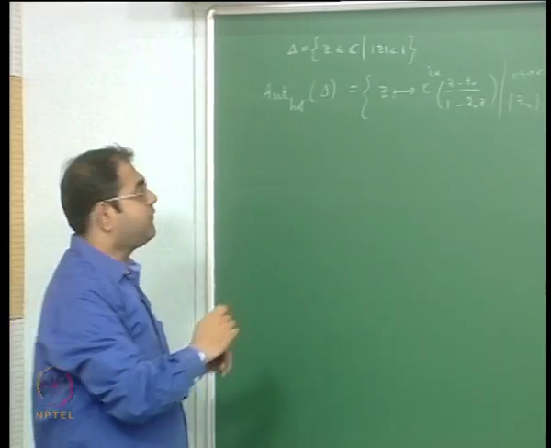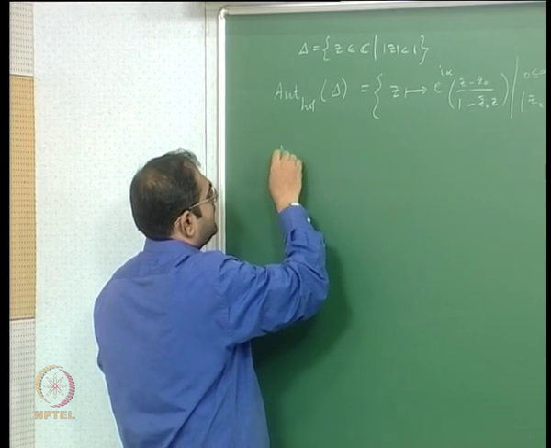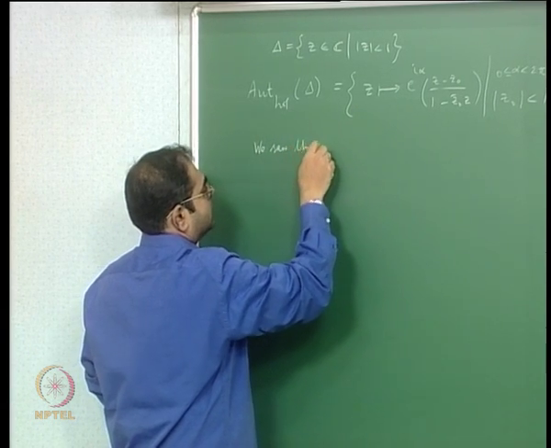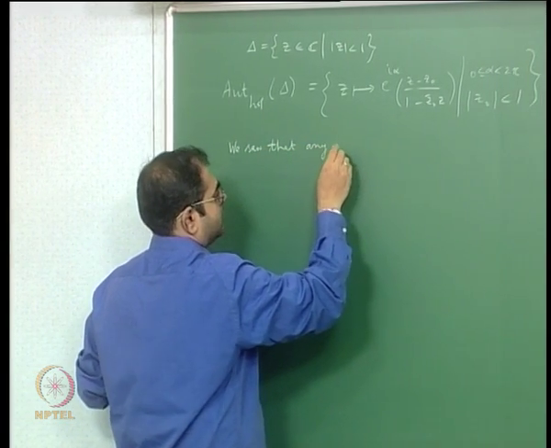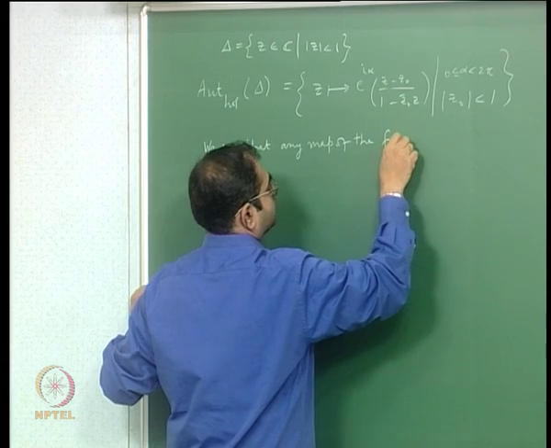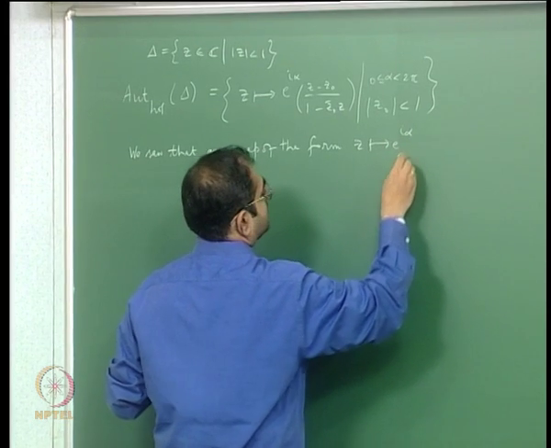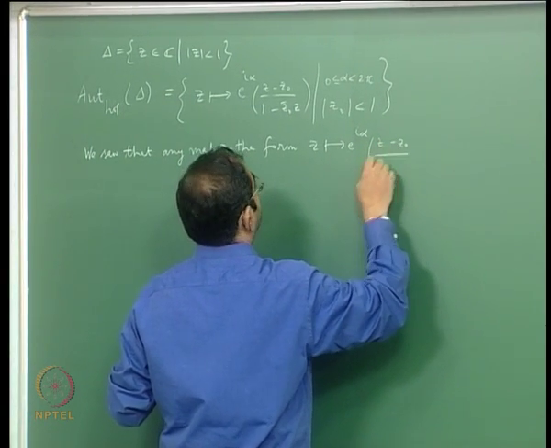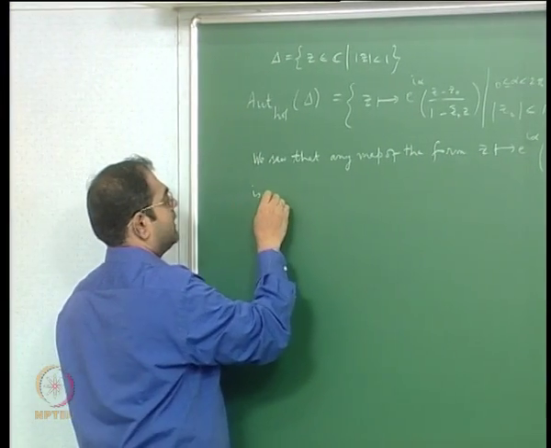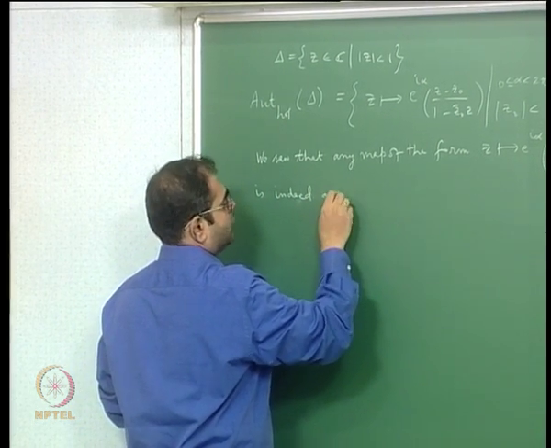Okay, and what we saw towards the end of the last lecture was that any map of the form z going to e to the i alpha times (z minus z naught) by (1 minus z naught bar z) is indeed a Mobius transformation.